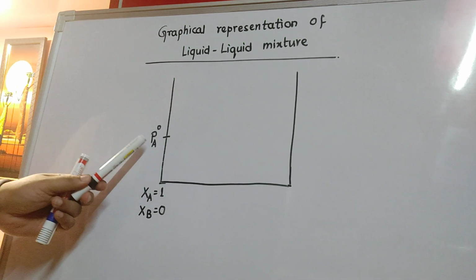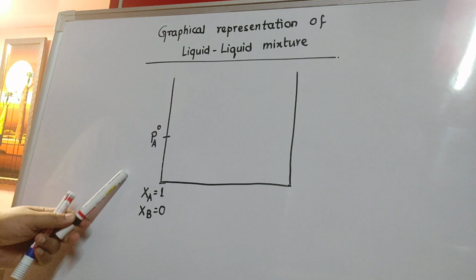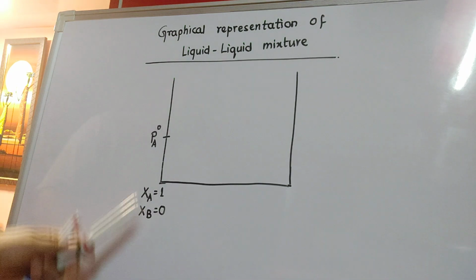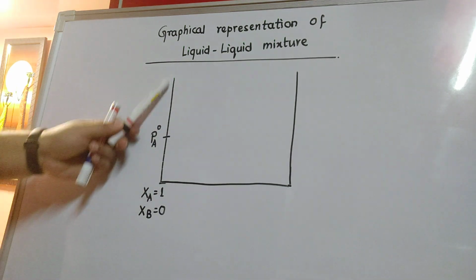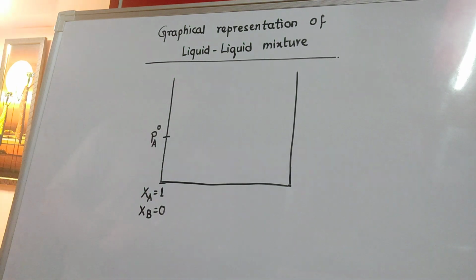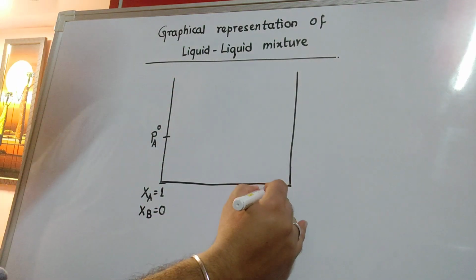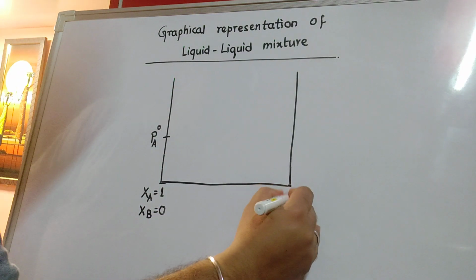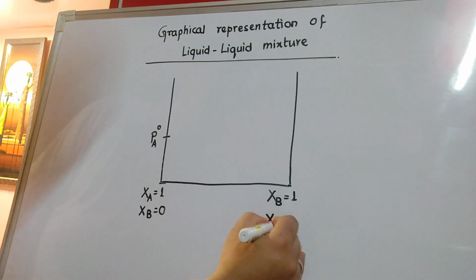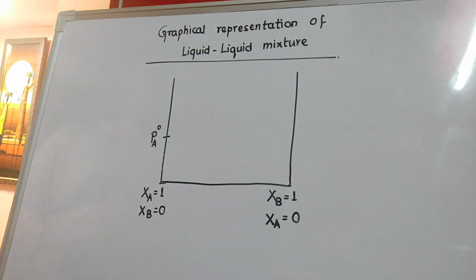And whatever vapor pressure, this is the vapor pressure axis, this is the mole fraction axis. So whatever vapor pressure is exerted is due to pure A. On the extreme right, if Xb is made 1, then Xa will be 0 here.